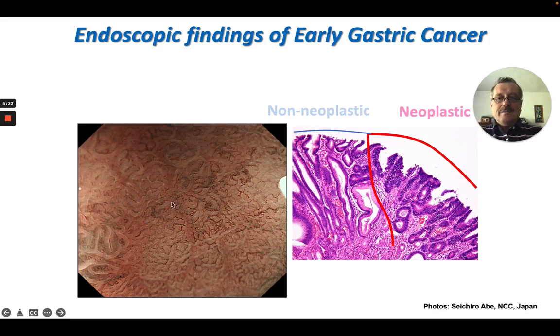Here we can nicely see the demarcation line, regular mucosa, irregular mucosa, and the demarcation line. And this can be proven histologically as seen here.